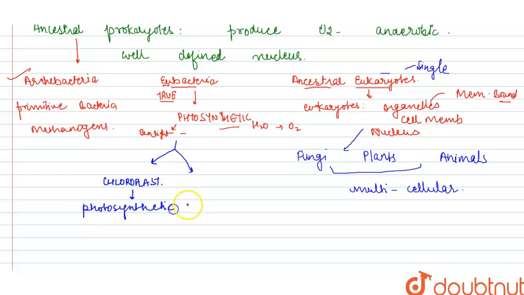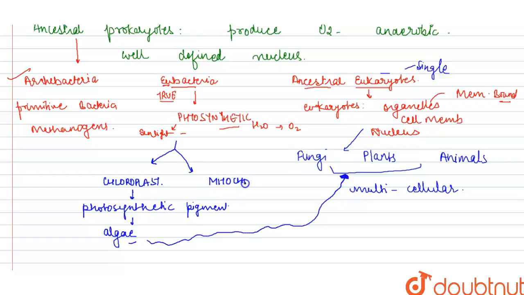We started getting another organism known as the alga, which are single celled and then multicellular, and from these algae we further got the well-developed plants. Similarly, some of the bacteria got converted into mitochondria, and this mitochondria is the membrane-bound organelle which is present in all three eukaryotic groups, that is plants, animals and fungi.